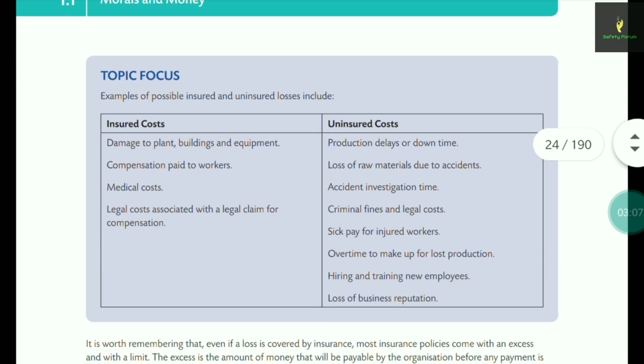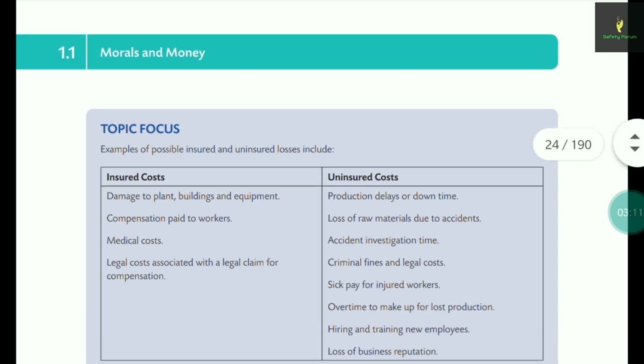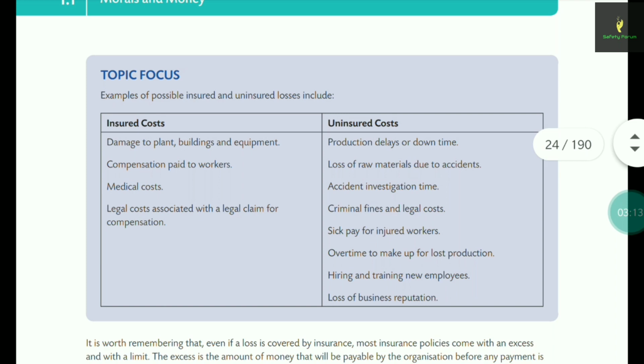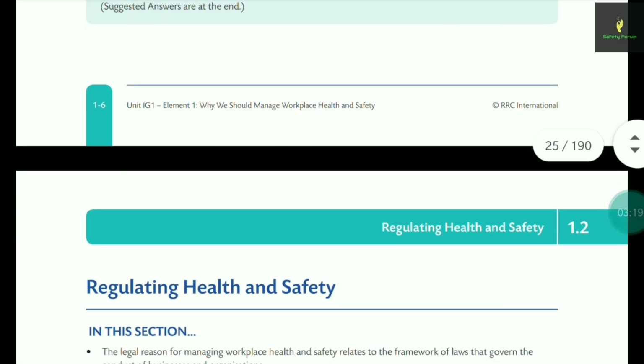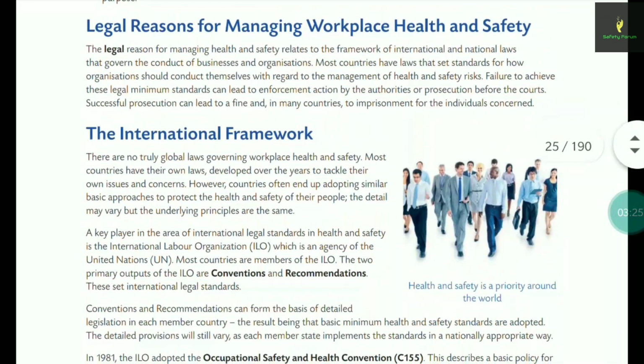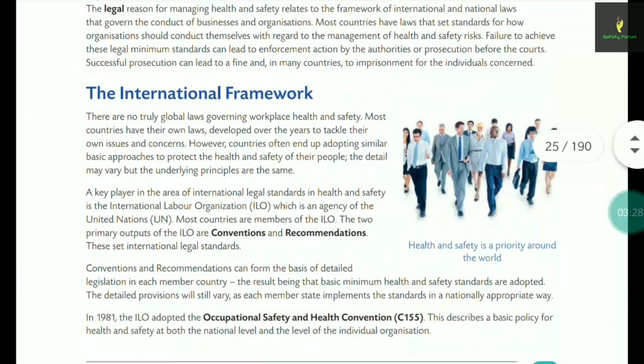Still, you can remember the examples of insured cost and uninsured cost on page number 1.1. You can just remember the examples, and since you can refer to the book and resources during the exam, it will be very easy in a way.